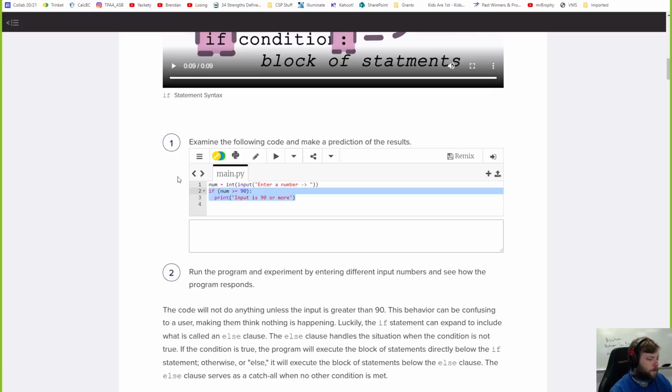So examine the following code and make a prediction of the results. So I say number equals input, enter a number, right here. And then if that number is greater than or equal to 90, it prints out this. So my guess is, remember input is where the user has to type in something. They type in a number, and this will convert it to an integer, if you remember that int thing. They enter a number, and if that number is 90 or above, it's going to print that out. That's what I would say.